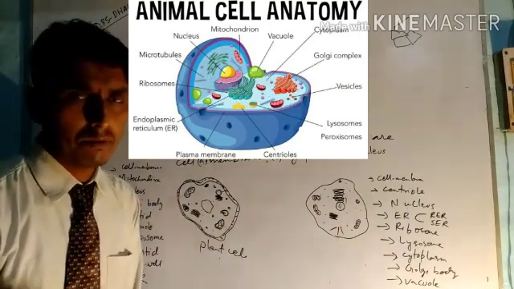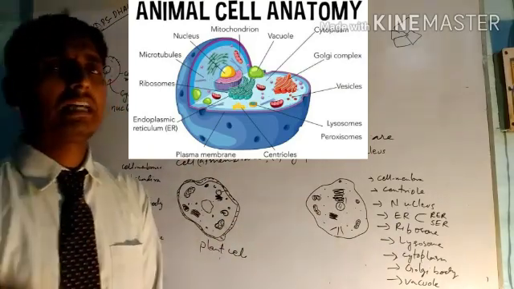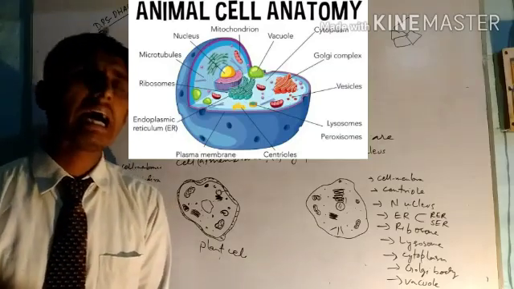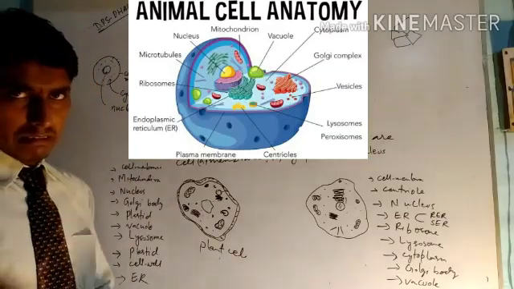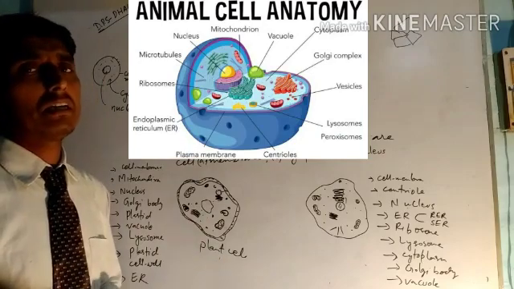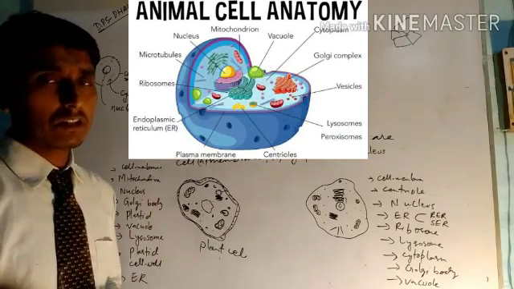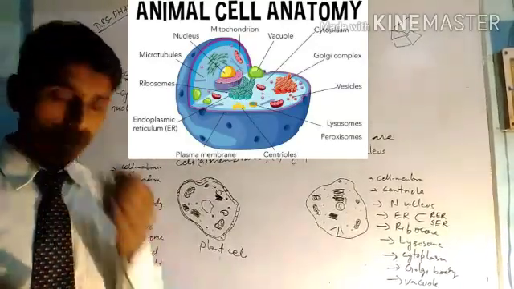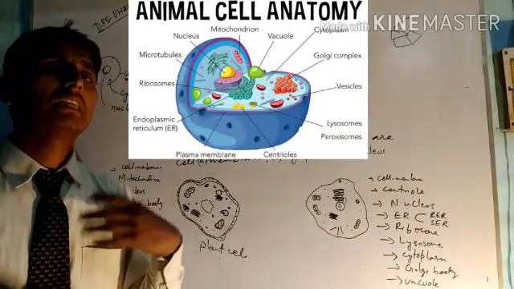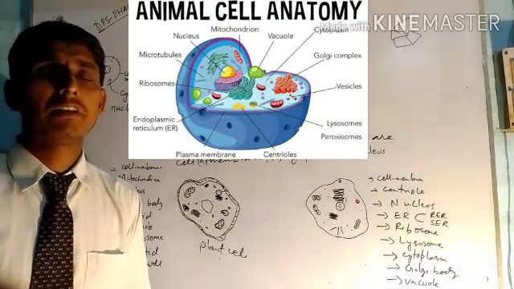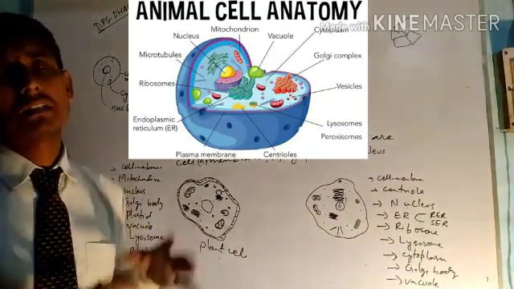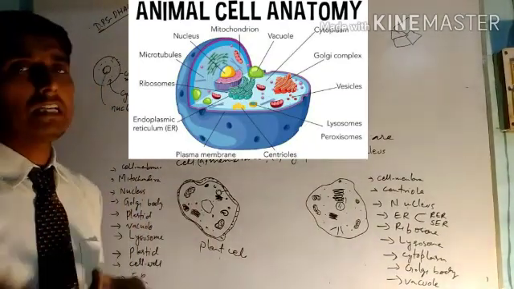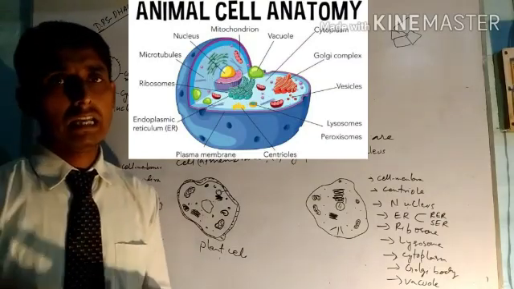There are some more types of cells, for example prokaryotic cell and eukaryotic cell, which we have to study in the higher classes. But in this chapter we have to study that there is a small structure called cell, and these cells are the smallest unit of any life form. Whether it is a plant, an insect, or a human being, all living things are made up of a small unit called cell.